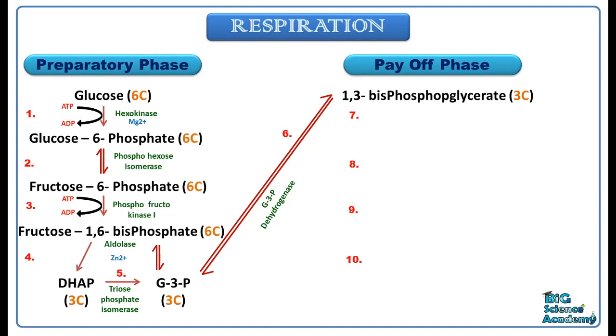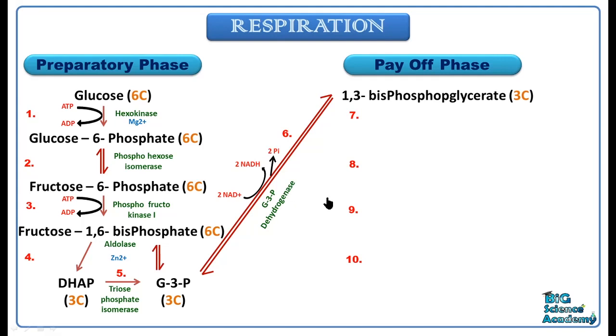And dehydrogenase means that the enzyme actually dehydrogenates or eliminates or extracts the hydrogen from the substrate and transfers it into another compound. That means from G3P, two hydrogens are being extracted and it is given to NAD. Here we can see that 2 NAD plus molecules are converted into 2 NADH molecules. Okay. So now this is formed due to the enzyme G3P dehydrogenase.